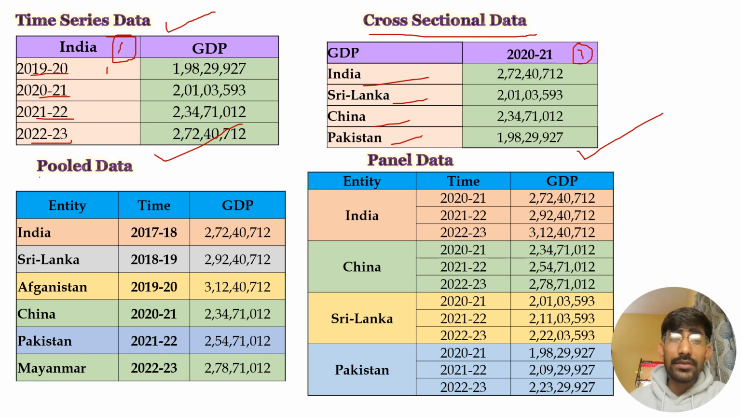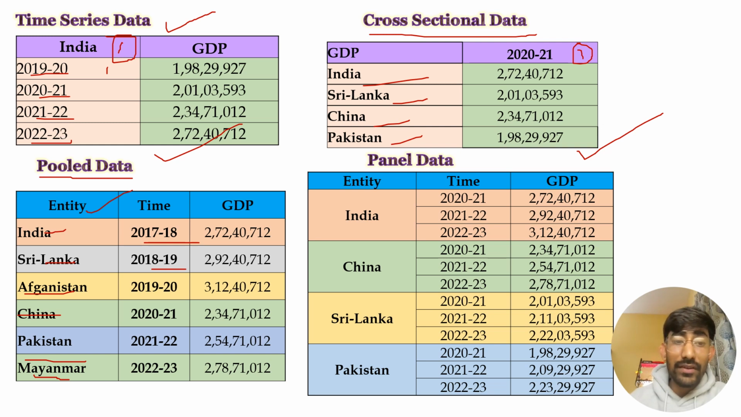Now coming to the third one, that is pooled data. Pooled data is a mixture, or the merger, of time series data and cross-sectional data. In this case we have more than one entity, that are India, Sri Lanka, Afghanistan, China, Pakistan and Myanmar, whereas there is more than one time period as well, that are 17, 18, 18, 19 and so on. But there is one more characteristic of pooled data, that is the entities are random. That means they are not repetitive in nature.